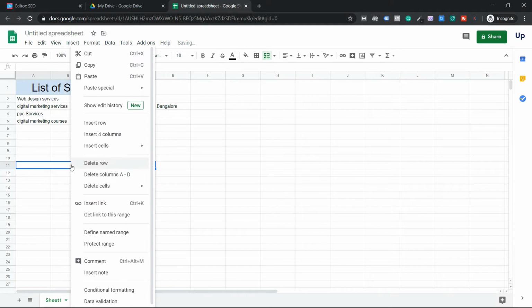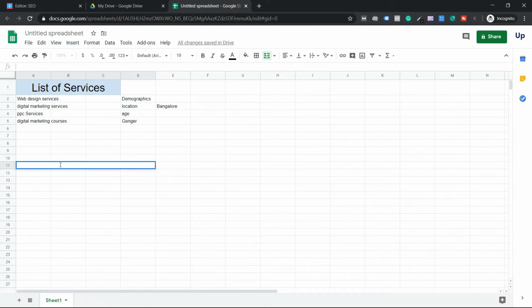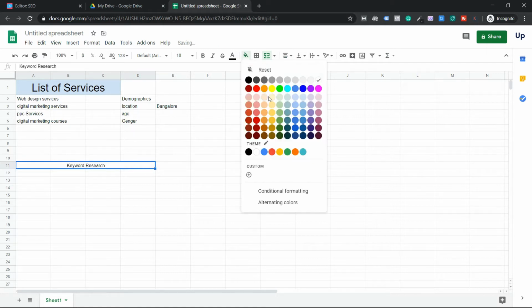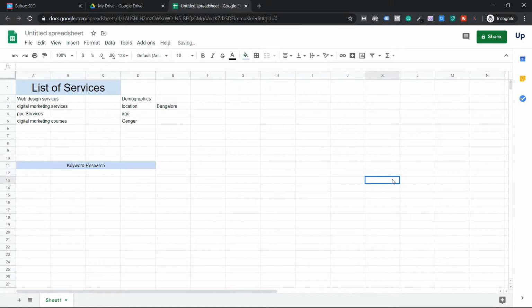I'm going to give this column the title Keyword Research. Afterwards, again I'm going to make it center aligned and change the background. Again, let me make it look presentable. Now done, guys.